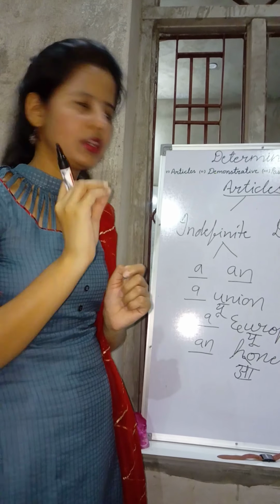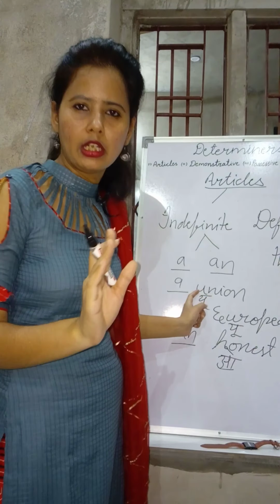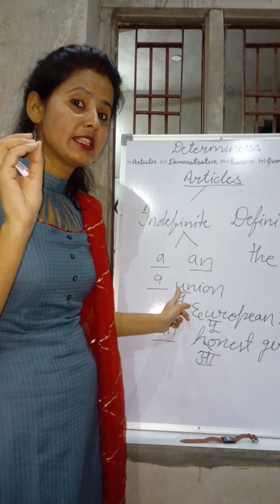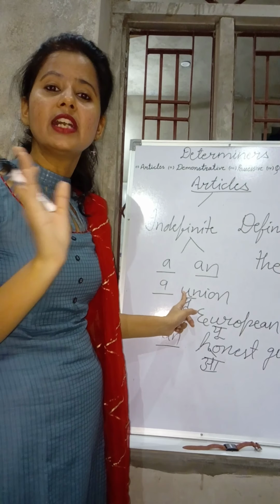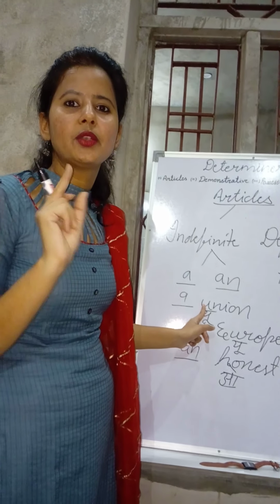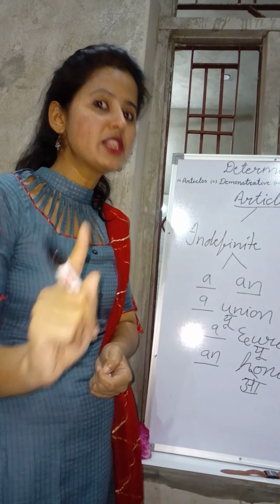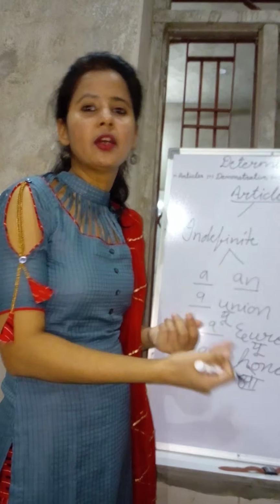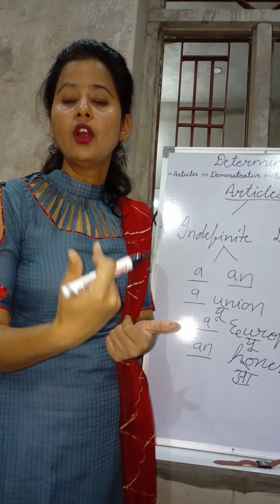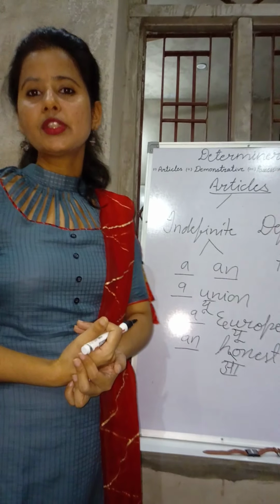If the word begins with a vowel letter but it sounds like a consonant, definitely you have to use a there. But if a word begins with a consonant but it creates the sound of a vowel, then you need to use an there.